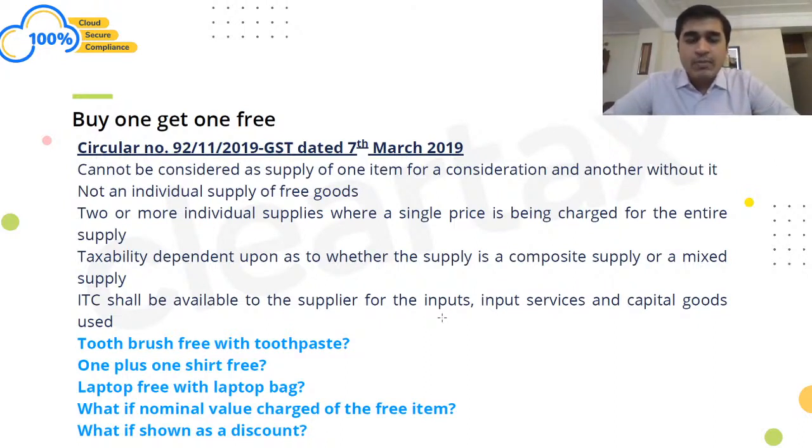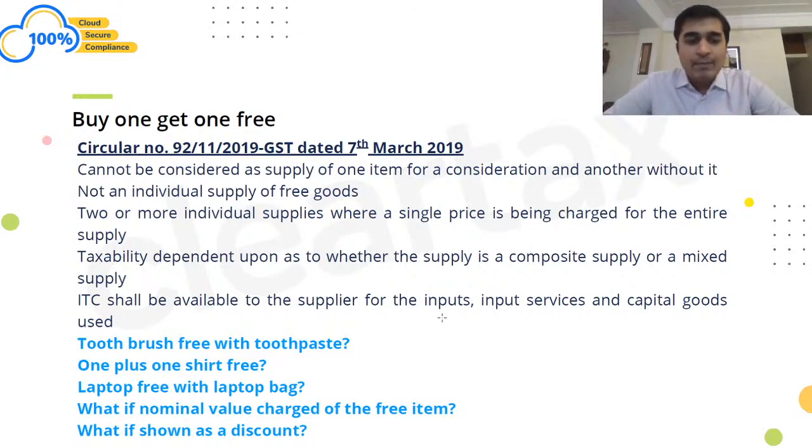So if they are composite supply, then the principal supply which is there needs to be taken for the purpose of the rate of tax and for the purpose of consideration as well, right? When it is a composite supply, the example given here is laptop bag free, along with laptop. In that case, the laptop bag is considered to be the free supply and the laptop is considered to be the one which is chargeable to tax, right?